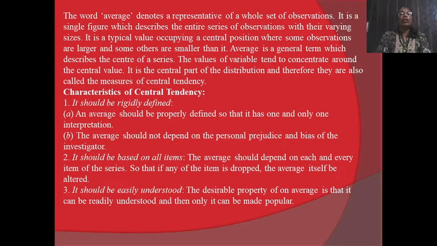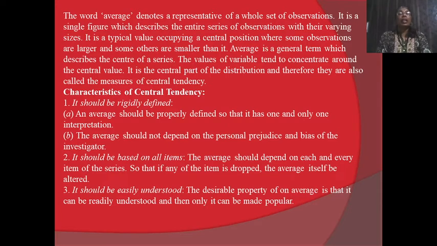The word average denotes a representative of a whole set of observations. It is a single figure which describes the entire series of observations with their varying sizes. It is a typical value occupying a central position, where some observations are larger and some others are smaller than it. Average is a general term which describes the center of a series. The values of a variable tend to concentrate around the central value. It is the central part of the distribution and therefore these are also called the measures of central tendency.